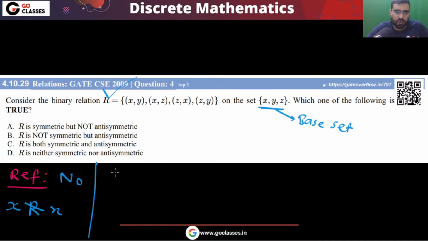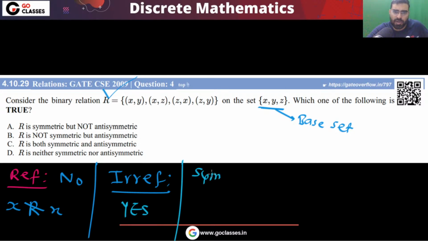What about irreflexive? Irreflexive says that no element is related to itself. Yes, no element is related to itself. So yes, this is satisfied. Okay, what about the symmetric property?